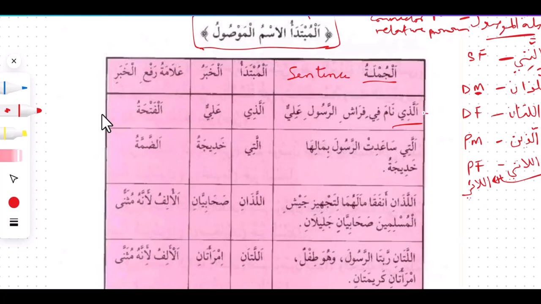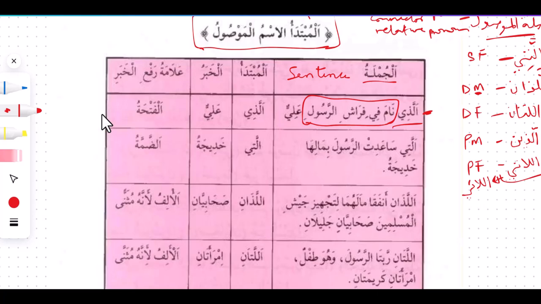Alladhi, that is the relative pronoun we are talking about. Nama fi firash rasul. So this is the relative pronoun, which is alladhi, that we all know as ism mawsul. Like we clearly pointed out last week, anything that comes immediately after the ism mawsul is going to be referred to as the silatul mawsul, that is the connector to the relative pronoun. So which means nama fi firash rasul is actually our silatul mawsul in this sentence here.